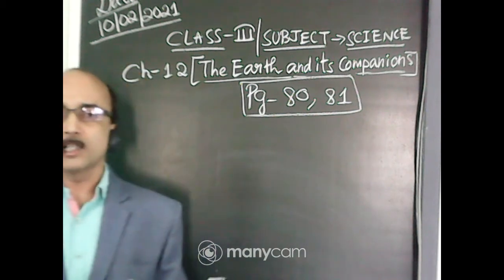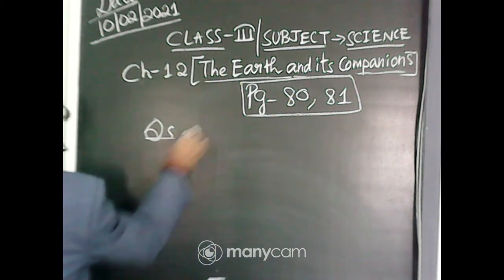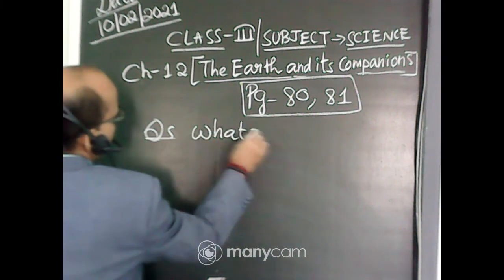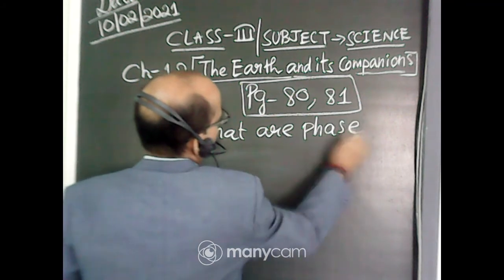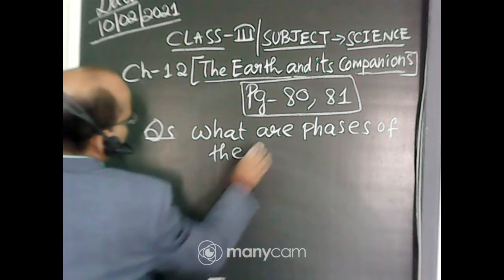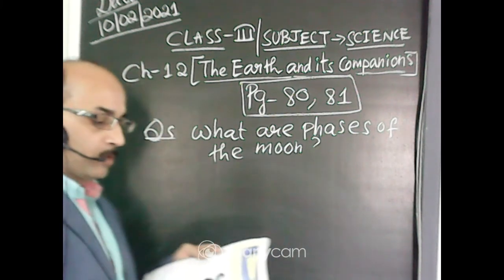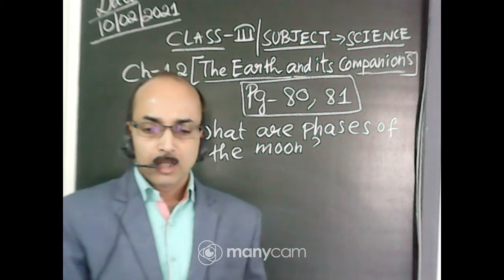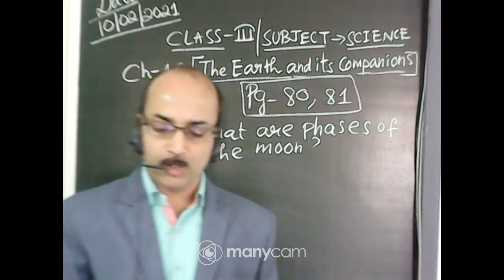Then we have learned the different phases of the moon. So the question will be there: what are phases of the moon? You will learn here also, very interesting and very important for you.